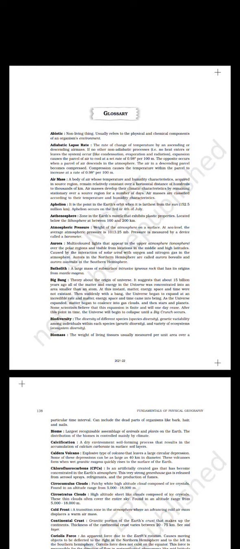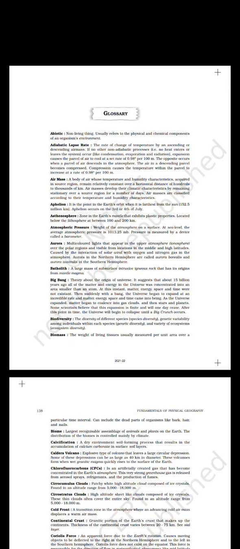Fundamentals of Physical Geography, textbook for class 11, glossary. Here we have some glossary on geography. Take a look. Abiotic, non-living thing, usually refers to the physical and chemical components of an organism's environment.